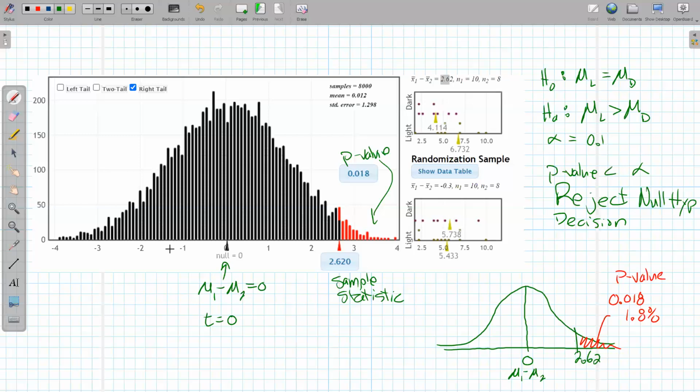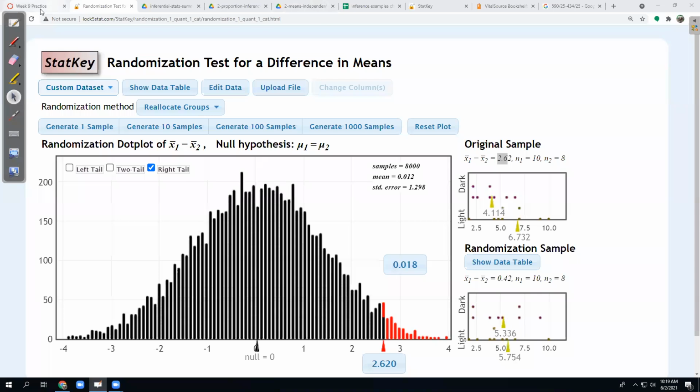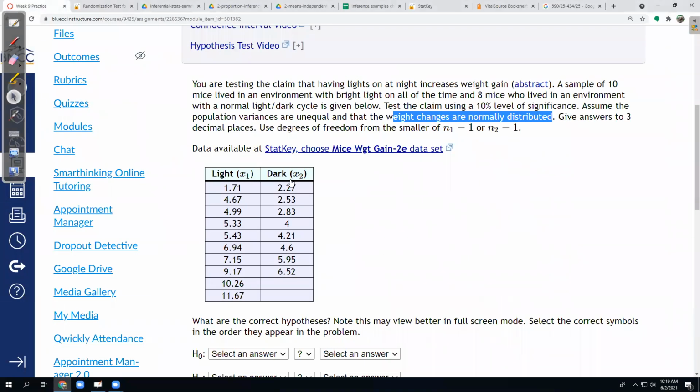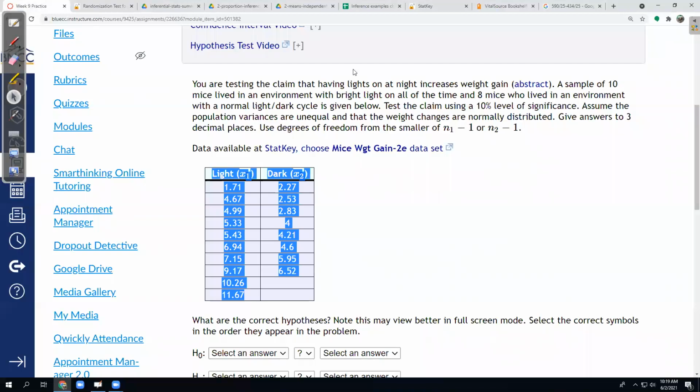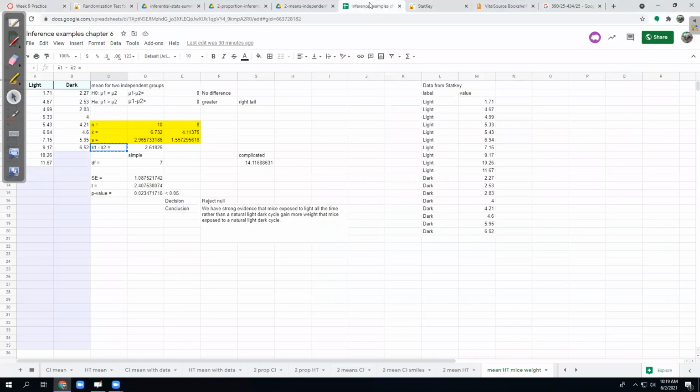Before I do that though, I want to try this in a spreadsheet. I'll show you how to use the spreadsheets we've been using to do a similar thing to what StatKey did. Now, I happen to provide the data in a way that the spreadsheet likes it, at least my spreadsheets. It can be done with the other formats StatKey has. So what I could do is copy this and then paste it into a spreadsheet. And so I already did that. Before class, I grabbed this data, and I highlighted it, copied it, went over to my Inferential Statistics spreadsheet here,